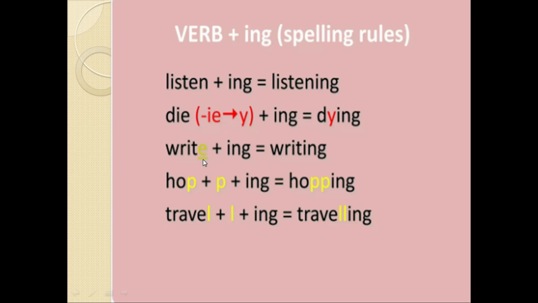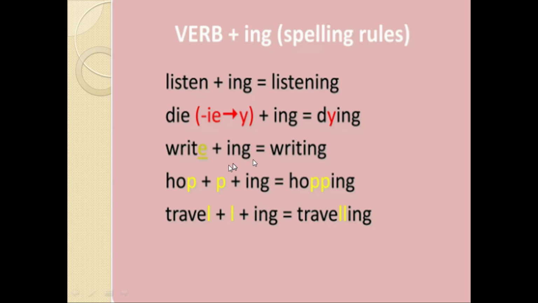Write plus ing, writing. Now most of the students write the spelling of writing as WRITTING, because we have studied this rule that if you are having a vowel and then consonant, then you are going to double the last letter. But here this is an exceptional case. For writing we are going to use single T, not double T.